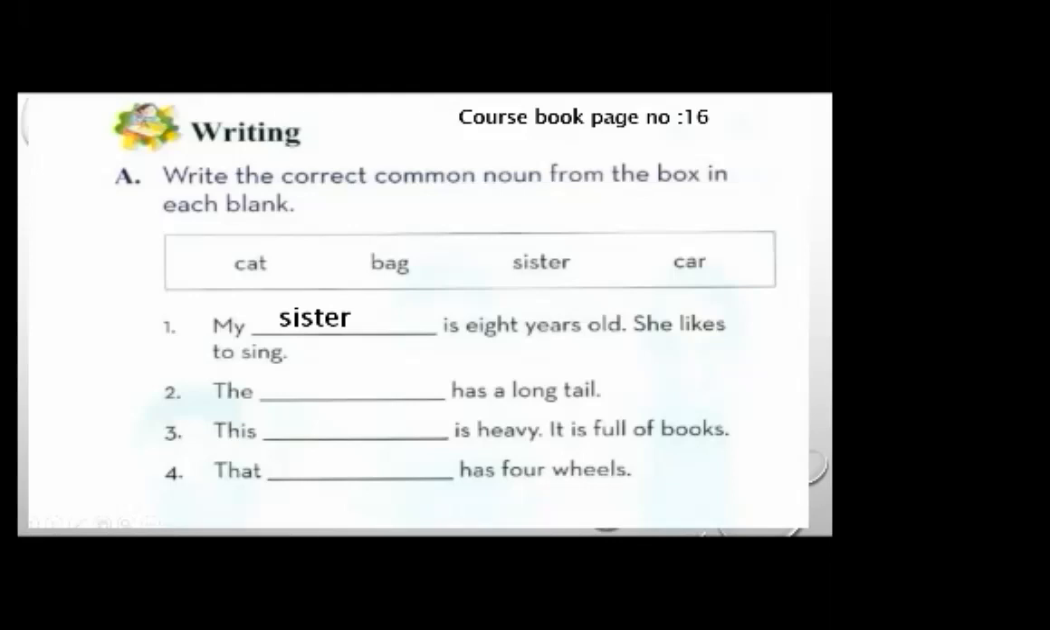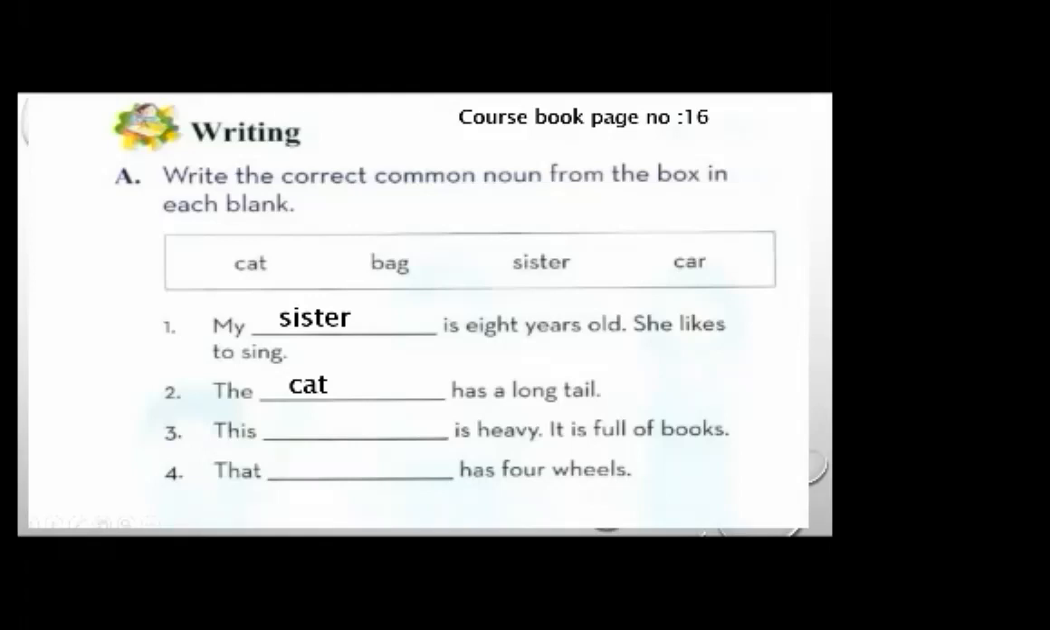Number 2 is the dash has a long tail. As you can see that this is the common noun, so we start the common noun with a small letter. The dash has a long tail. Cat. The cat has a long tail or the bag has a long tail? Yes, tell me what is the correct? Yes, cat has a long tail. The cat has a long tail.